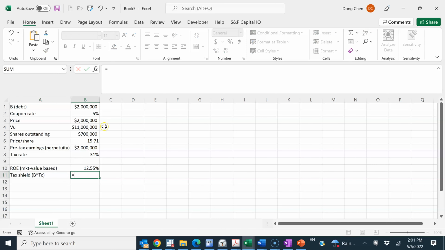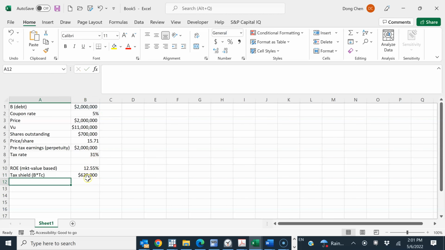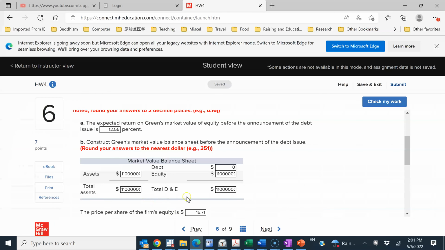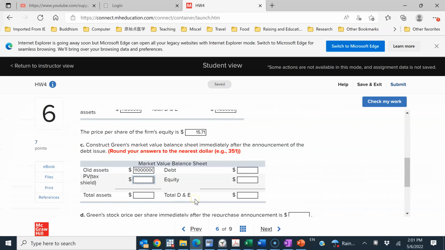So we can just plug in the numbers. B is right here, $2 million, and TC, the tax rate, is 31%. So this gives us $620,000. So let's just put that back. $620,000. As we said, after this announcement, before the actual issuance, the debt is still zero.